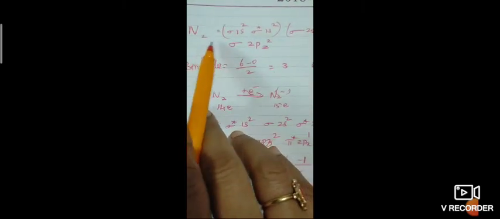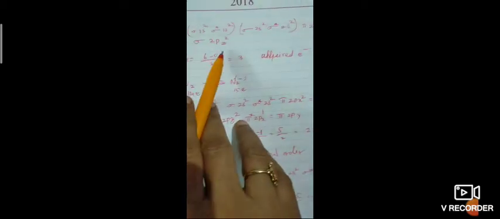Next one, the nitrogen molecule. As a hypothetical and natural molecule it is nitrogen 2, so 7 plus 7, 14 electrons will be there. Sigma 1s2, sigma star 1s2, sigma 2s2, sigma star 2s2, pi 2px2, pi 2py2 and sigma 2pz2. How to calculate bond order?